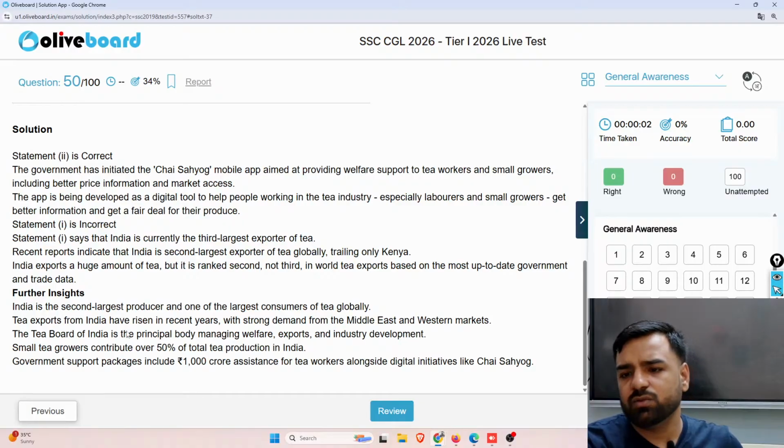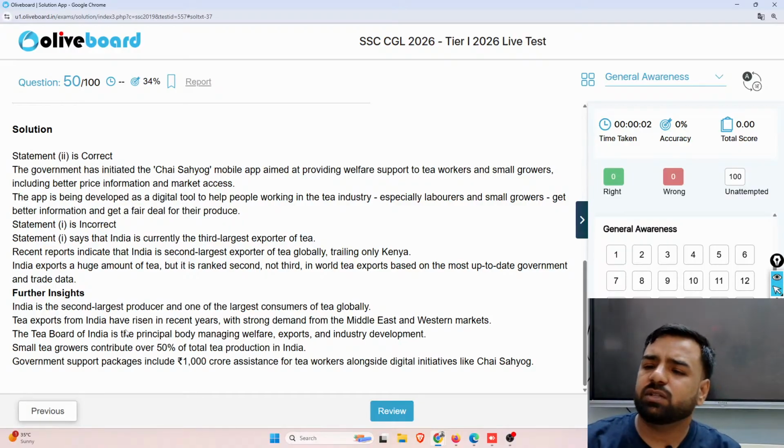Some important things: India is actually the second largest producer and one of the largest consumers of tea globally. Tea exports from India have risen in recent years, with strong demand from Middle East and Western markets. The Tea Board of India is the principal body managing welfare, exports and industry development. Small tea growers contribute over 50% of the tea production in India. Government support packages include 1000 crore assistance for tea workers, alongside digital initiatives like Chai Sahyog.